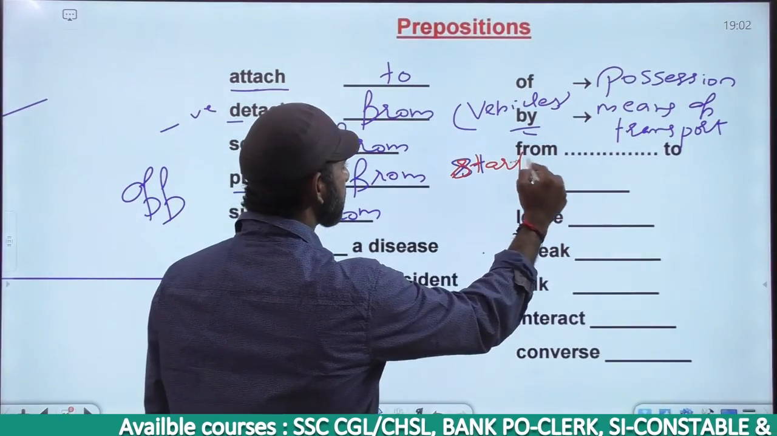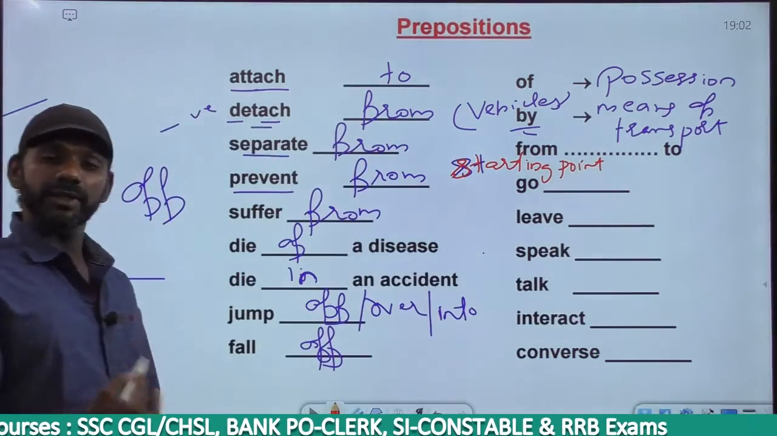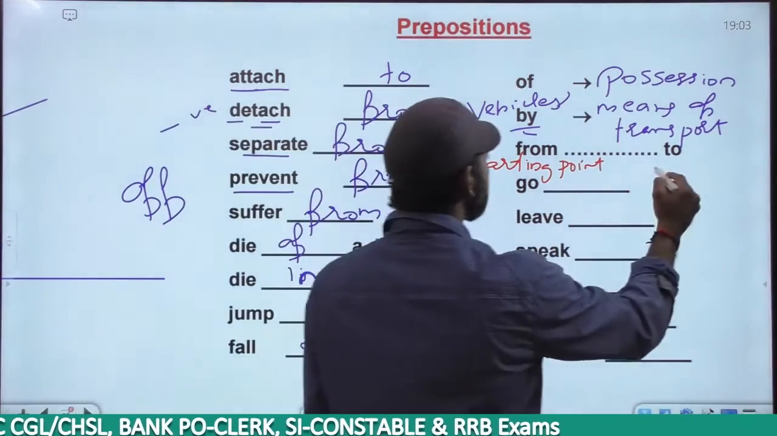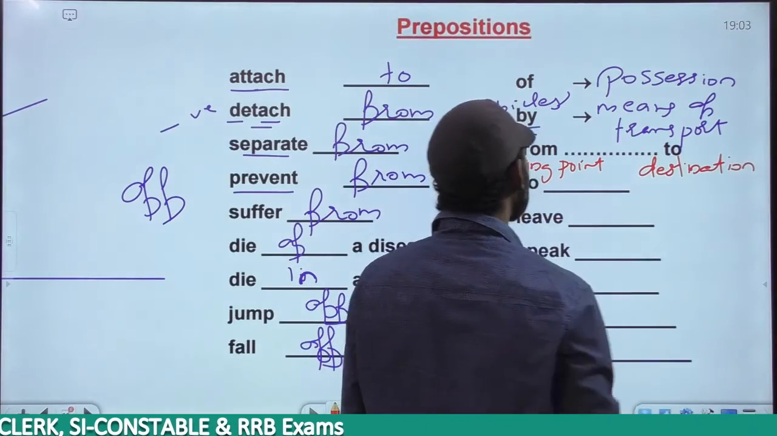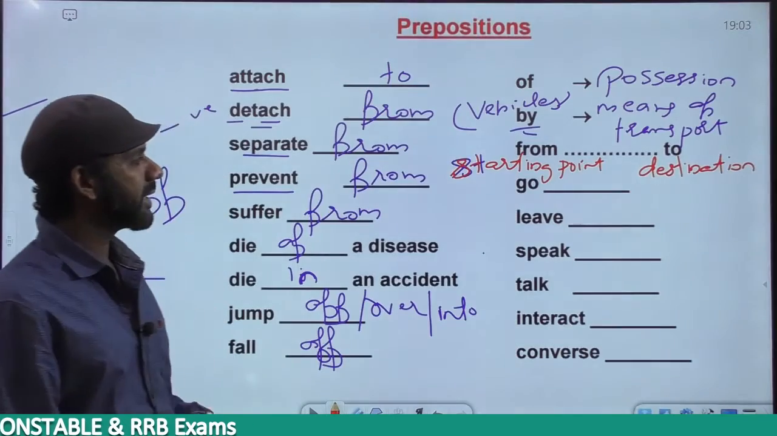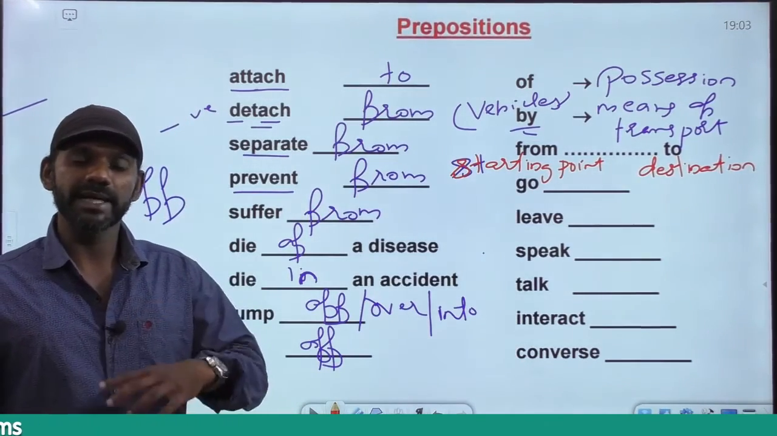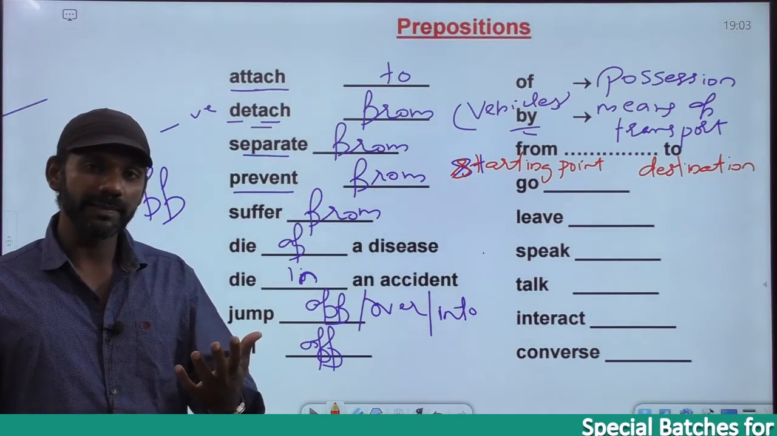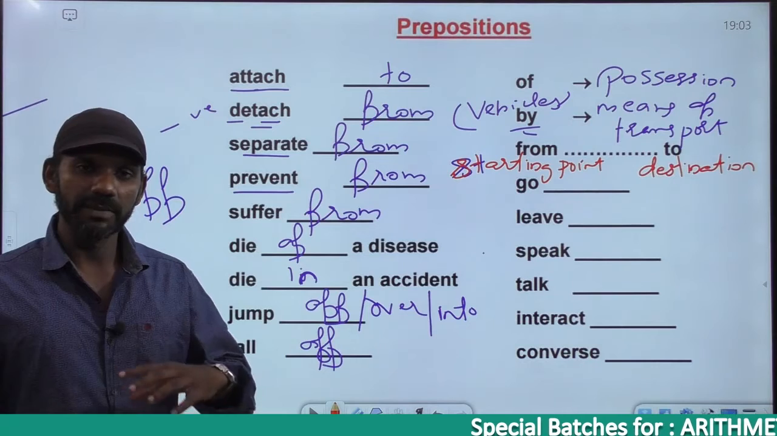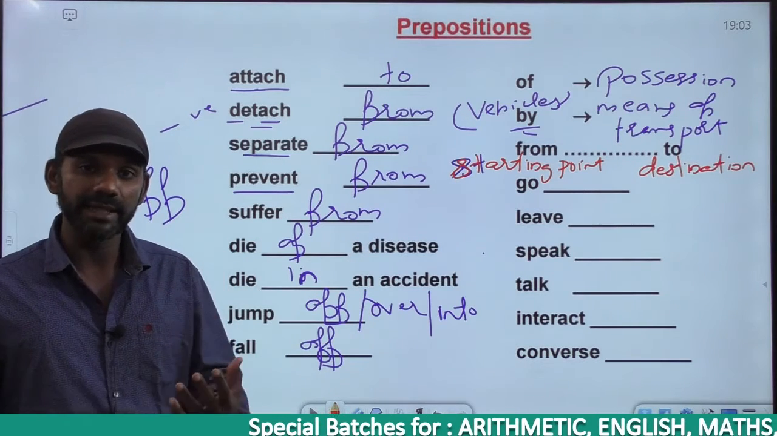From is used for the starting point, and to is used for the ending point, that is the destination. Right? If I say I'm traveling from Hyderabad to Bangalore, what's my starting point? Hyderabad. What's my ending point here? Bangalore. So from is always for starting point, and to is always for the destination, that is the ending point.